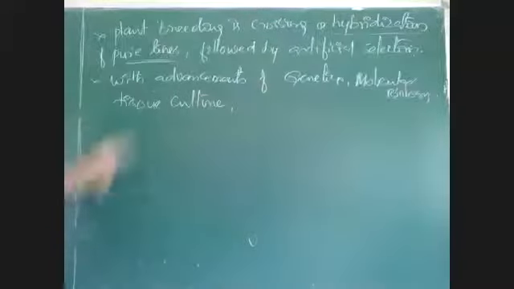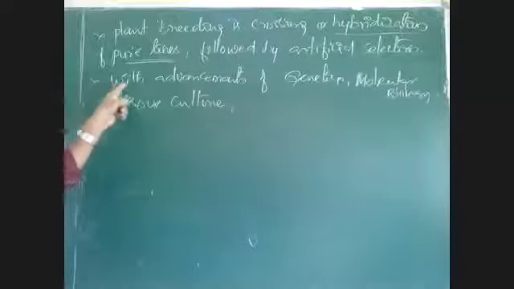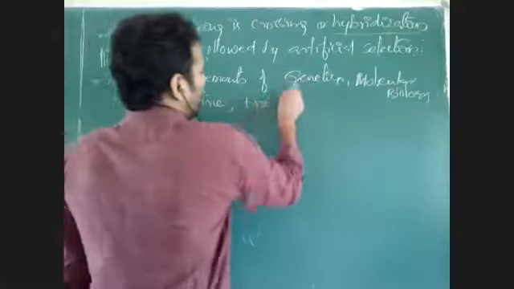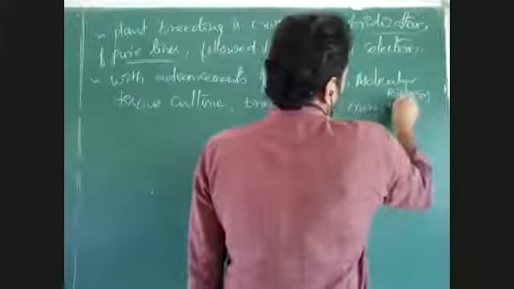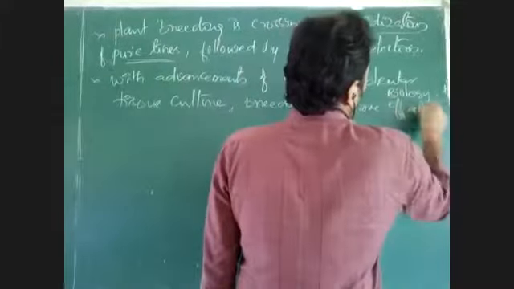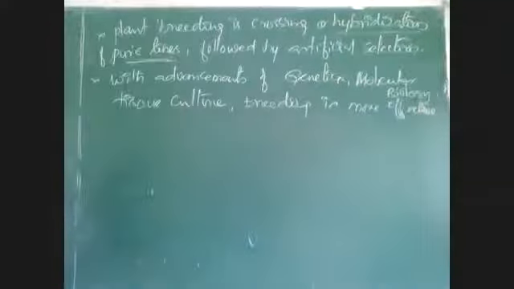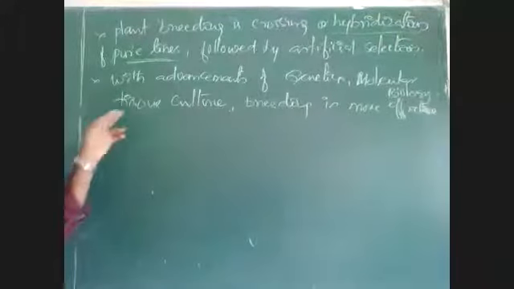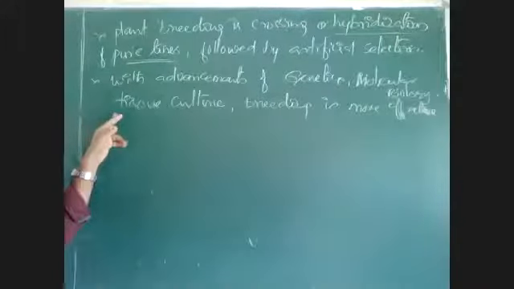By using these advancements, plant breeding is more effective and efficient. Molecular genetics is the major branch of science that involves plant breeding mainly. Nowadays, plant breeding is increasing day by day by using molecular genetics.